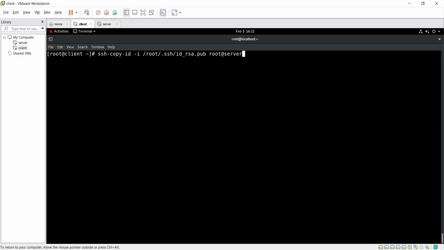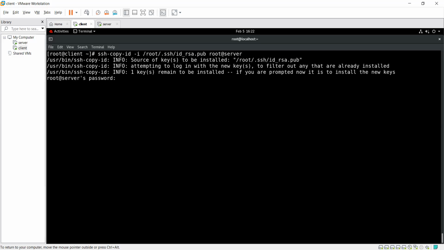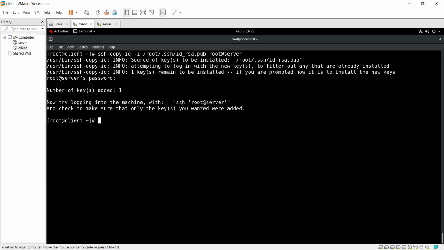SSH copy ID is a command, and -i is for case insensitive. It doesn't matter whether it's capital or small, it will pick it up. Slash root dot, that is my source where my file is, and this is my destination where I want to copy it. Just press enter. The first time it asks for the password, red hat, and after that it's copied. As you see here, the number of keys added is one.